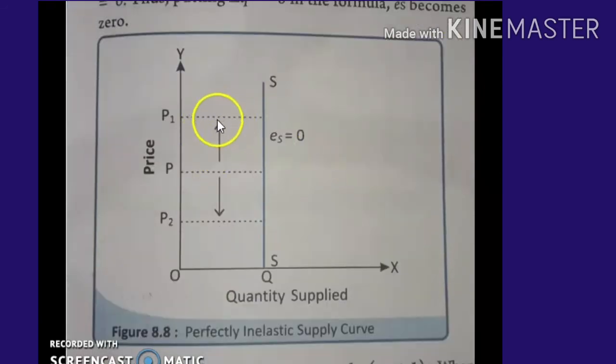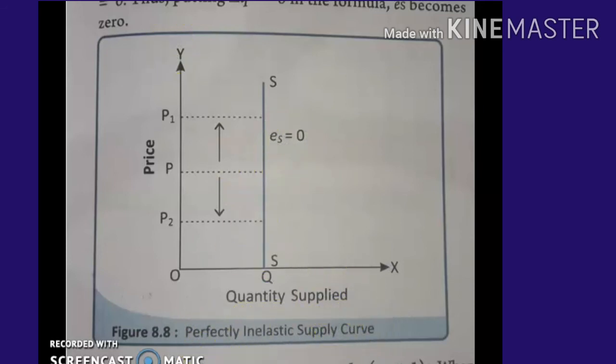If there is an increase in price, there is no increase in supply, and when the price decreases, there is no change in supply either. So elasticity of supply is equal to 0. That is the perfectly inelastic supply curve.